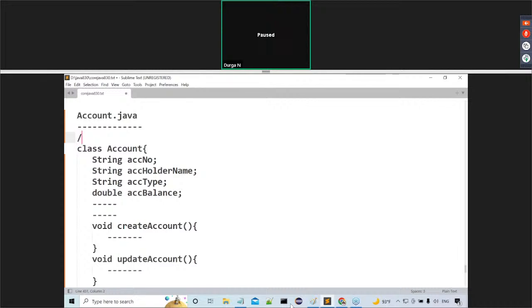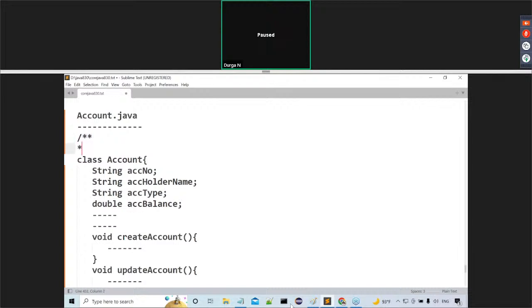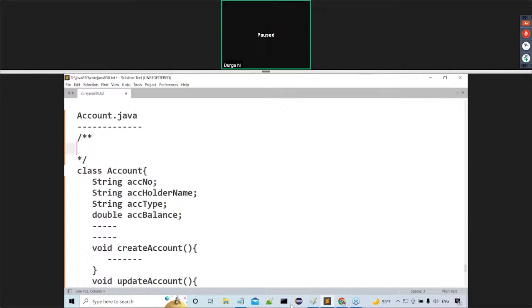Now here, what I'm telling there, slash star star, then ending point is star slash. Now previously I said to you, before starting implementation, we have to provide some description, or not? Now we can provide the description by using documentation comments. Previously in multi-line comment also I gave the same example, with the same kind of description. By using the documentation comments also we can provide the same description.